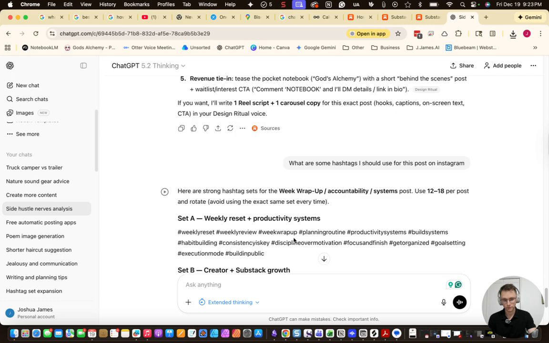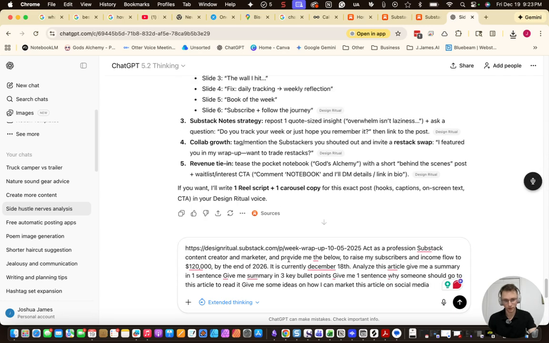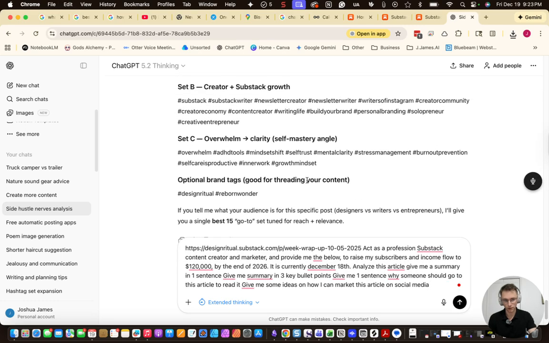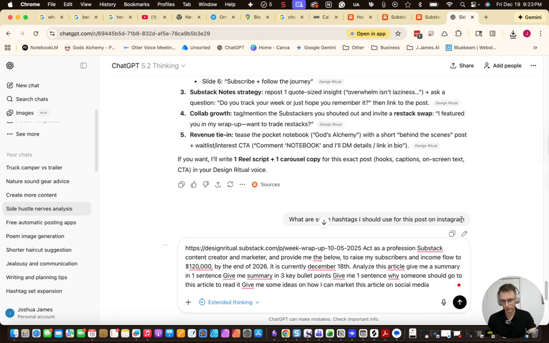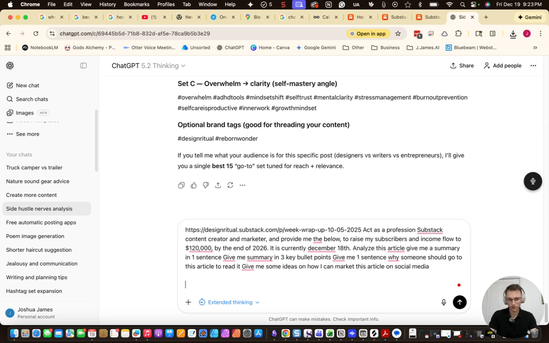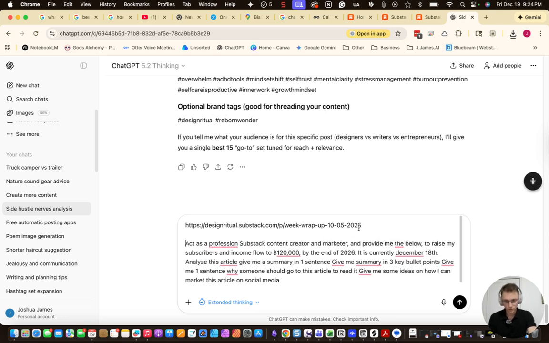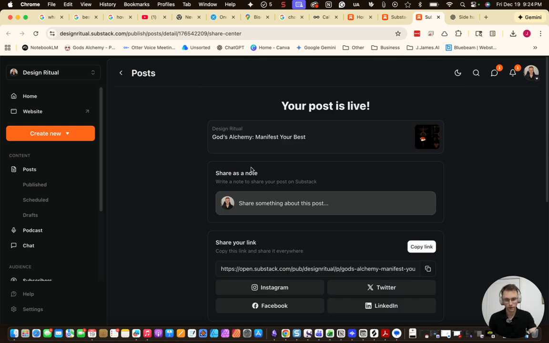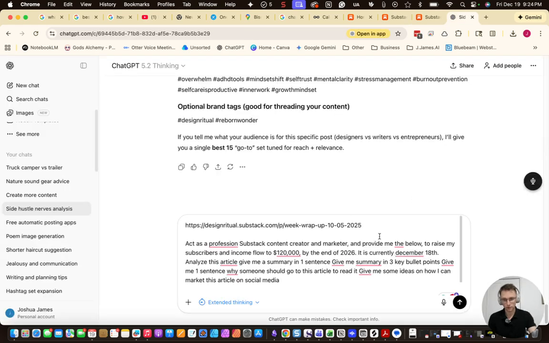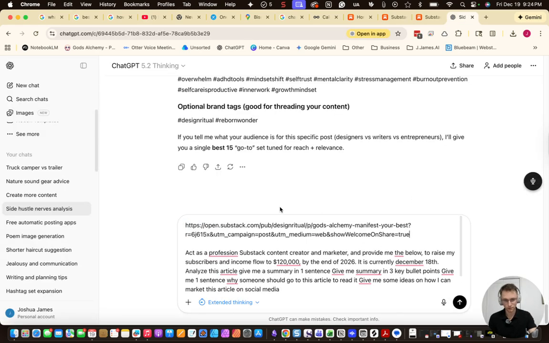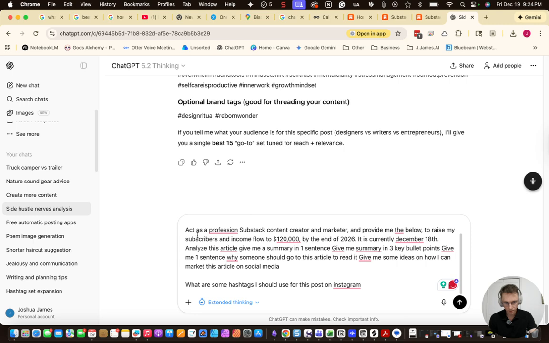Boom. Paste it in here, and pretty much I'm going to read this to you so you know what I'm doing, but I'm also going to copy this text here too. So paste, or enter, paste. So then I said, so I'm going to take my link for my Substack post, and to find that link, you just go up here and you hit copy link, and you go back, paste it in here in your ChatGPT, and you say